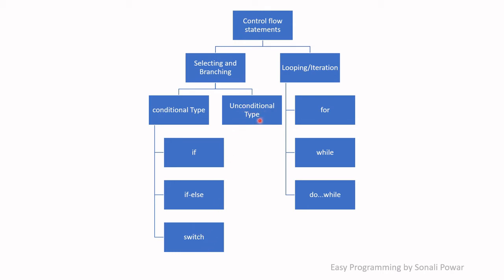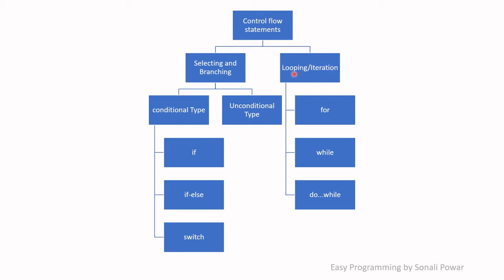Unconditional type means there is no condition, and I directly jump from one statement to another statement. That is called an unconditional type. The goto statement is available in the C language, which provides unconditional jumping from one statement to another statement.